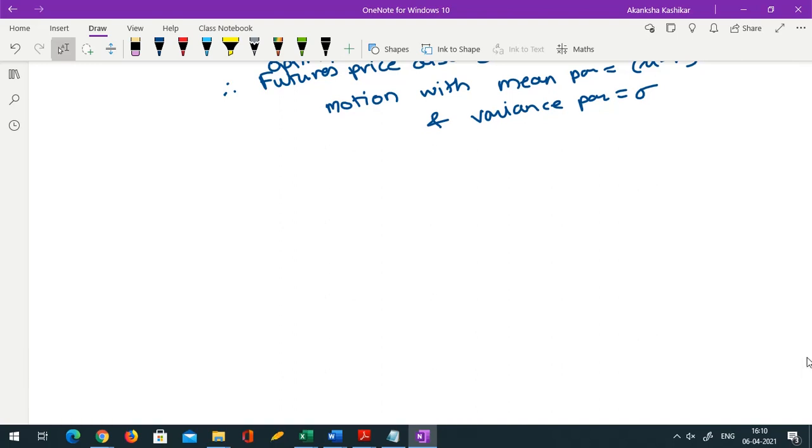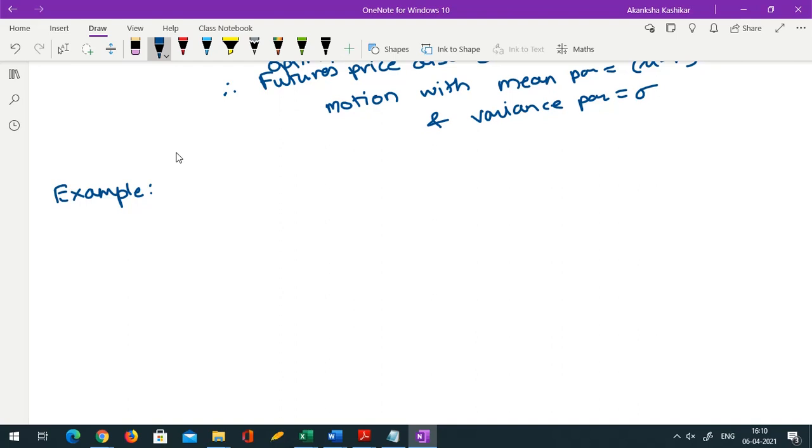Now let us take one example, to see how this geometric Brownian motion can be used for getting, say, confidence intervals for future returns. This is a numerical example. I will do the calculations here, but it's your responsibility to check whether those calculations are correct.